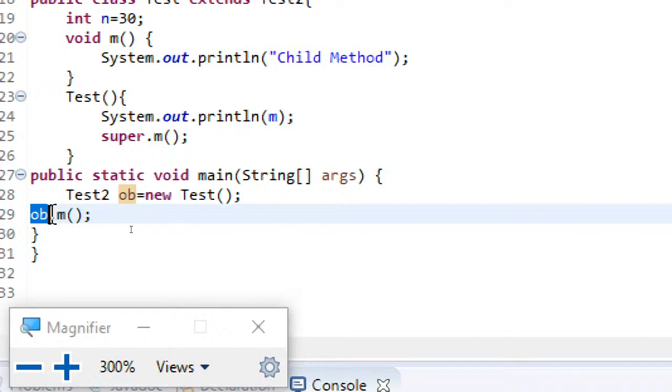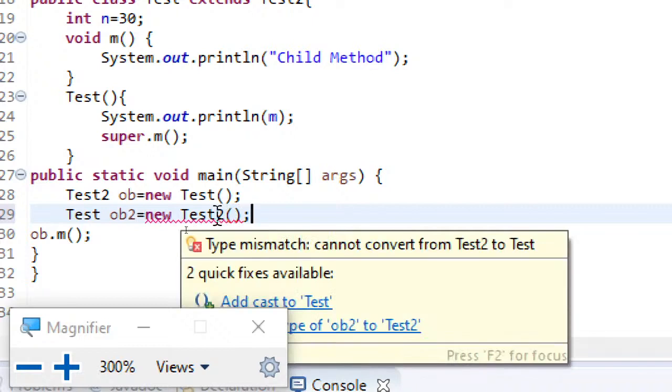And last point I would like to make here is the reverse is not possible. Let me just write a statement and show you. Test ob2 equal to new test2. This is illegal. Now you can see the error. When you move your mouse cursor, it will tell: cannot convert from test2 to test.